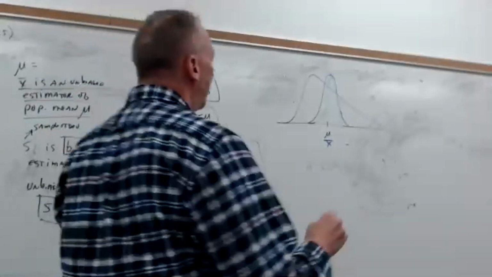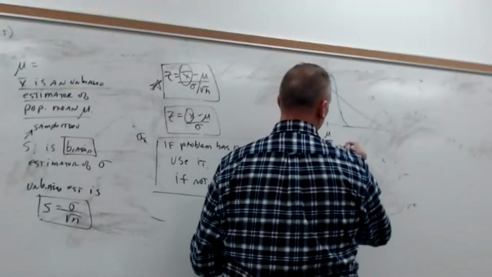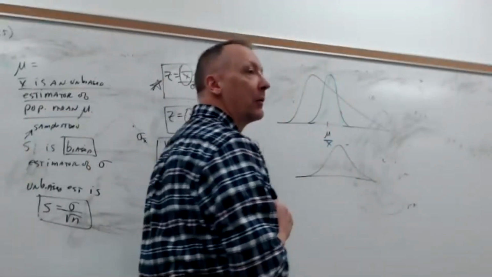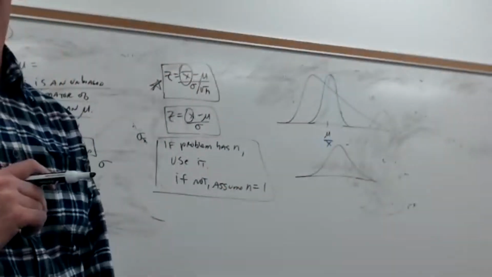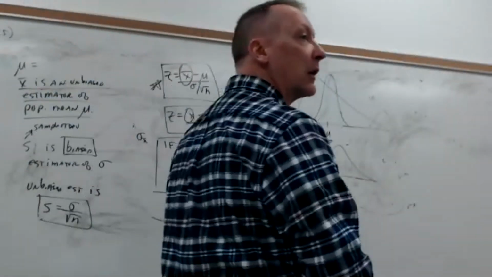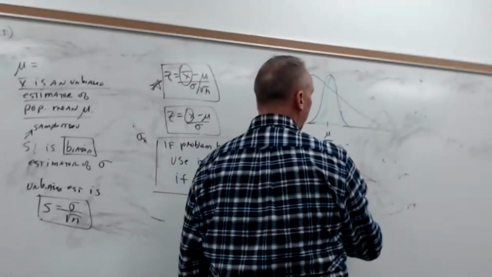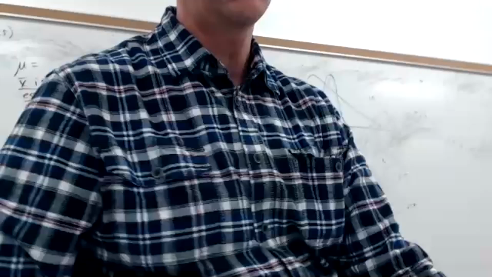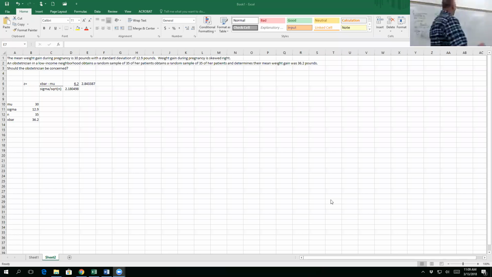All right, so we're going to draw our picture here. I'm going to draw it this way. What is the mean of my picture? I just converted it to a standard normal curve, so the mean is 0. How many standard deviations am I away? 2.84.